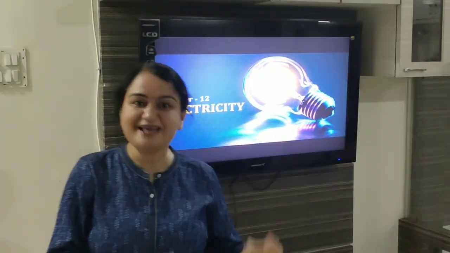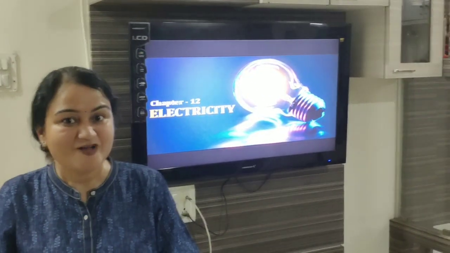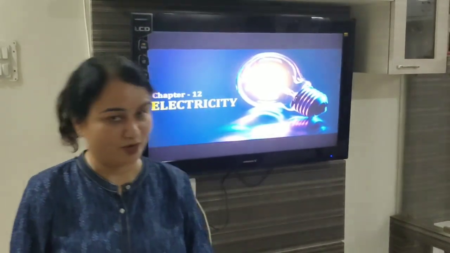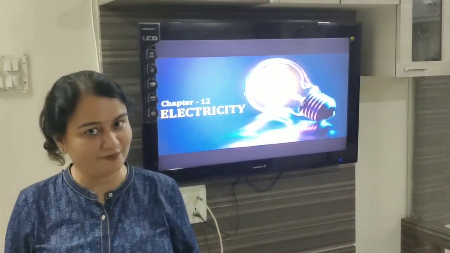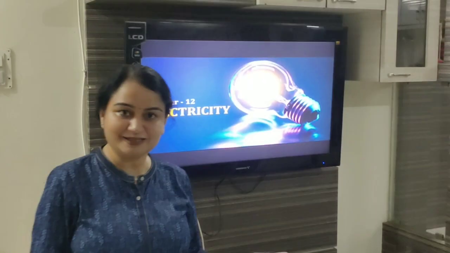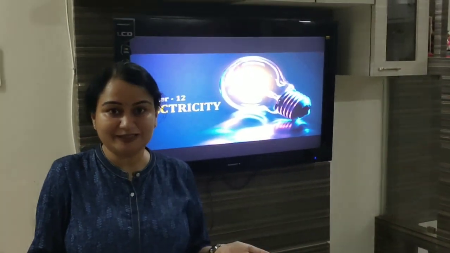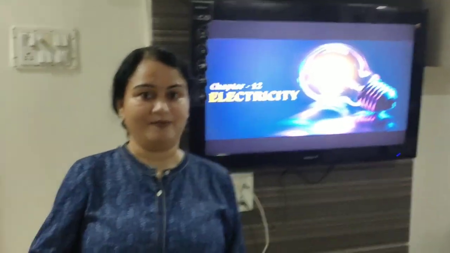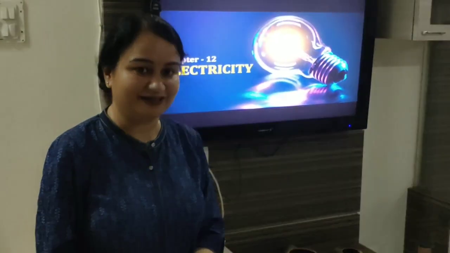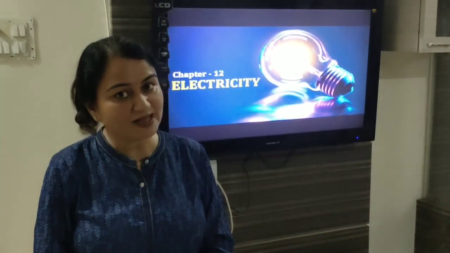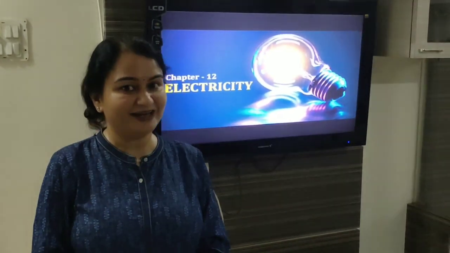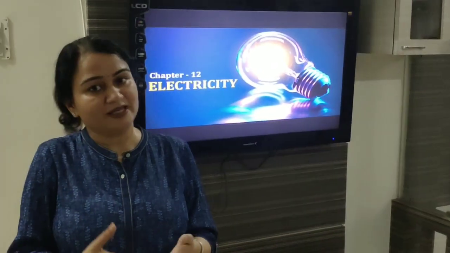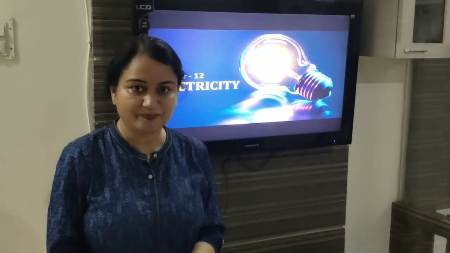To make the current flow, we have to take help of the conductors. You are quite familiar with the word conductors even. You have studied in junior classes. Those objects which allow current to flow through them are said to be conductors. Metals are considered to be good conductors like copper, silver, aluminium and many other metals.